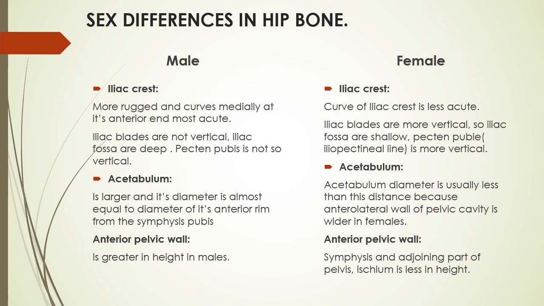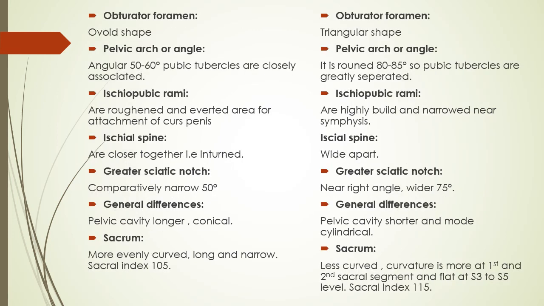In female, the symphysis, the adjoining part of the pubis and ischium, is less in height, so that the subpubic angle is wider. In male, the obturator foramen, because the height is more, is oval in shape. Because the female pelvis is broader, the obturator foramen is triangular in shape.